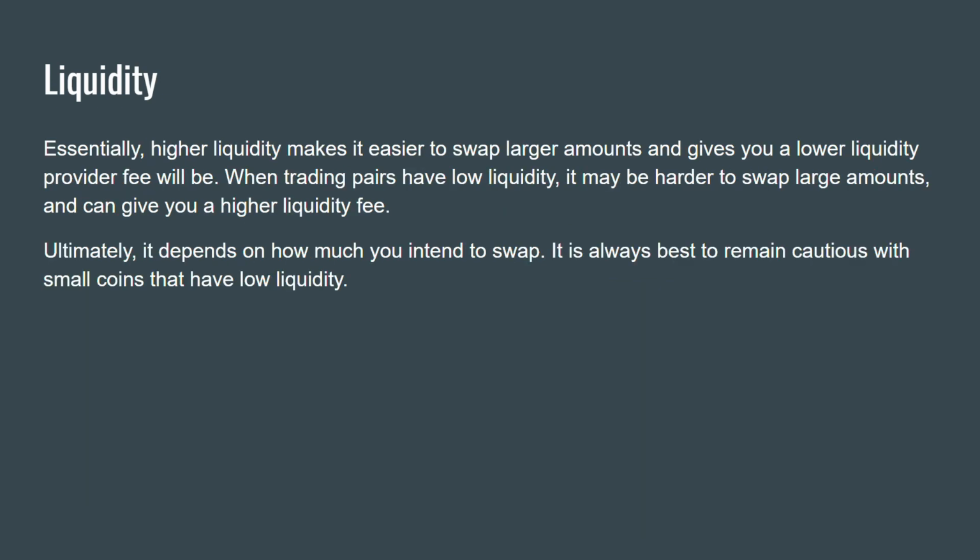Essentially, higher liquidity makes it easier to swap larger amounts and gives you a lower liquidity provider fee. When trading pairs have low liquidity, it may be harder to swap large amounts and can give you a higher liquidity fee. Ultimately, it depends on how much you intend to swap. It is always best to remain cautious with small coins that have low liquidity.